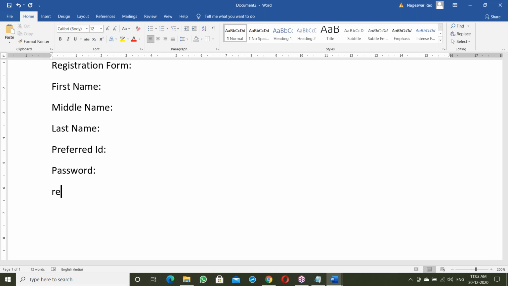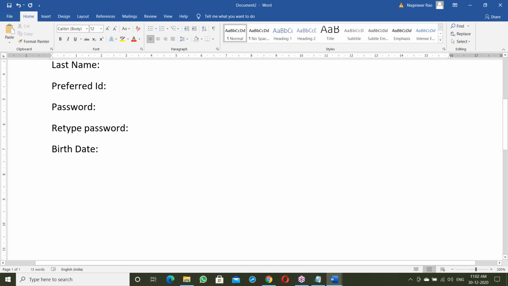Passwords, then retype password. These are different fields. Next, birth date, then gender, and then your contact details.